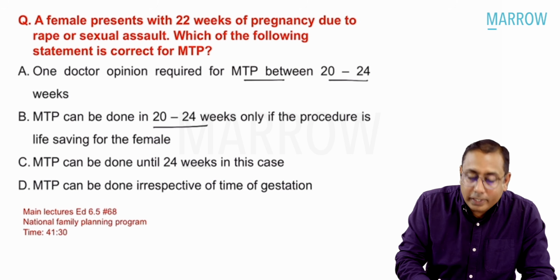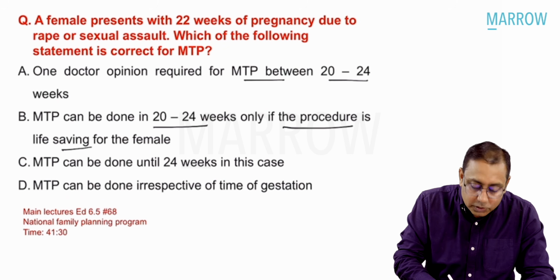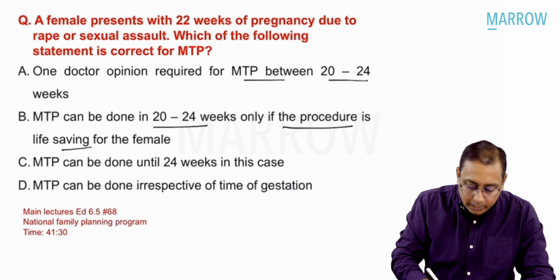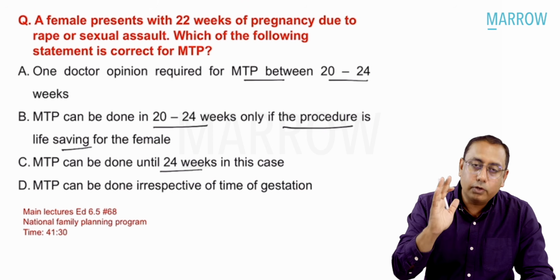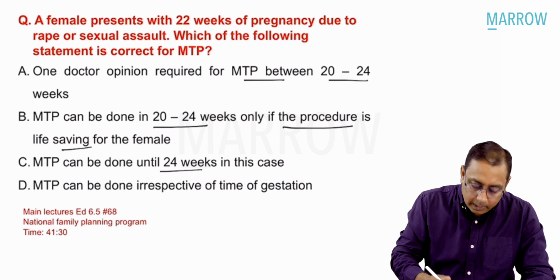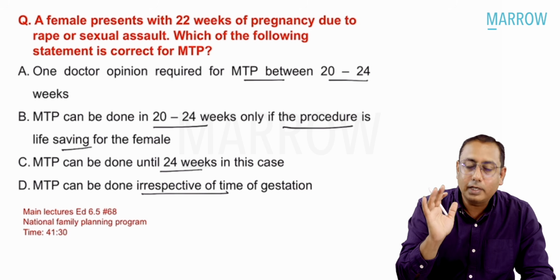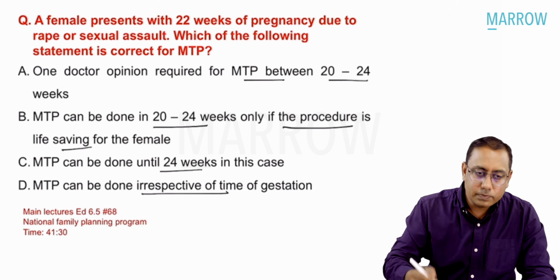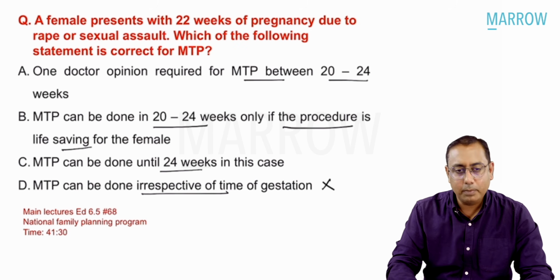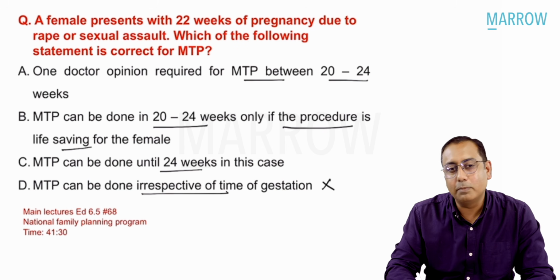MTP can be done in 20 to 24 weeks only if the procedure is life-saving to the female. MTP can be done till 24 weeks in this case. MTP can be done irrespective of the time of gestation. So one thing is very clear, this is not the correct answer. MTP cannot be done irrespective of the time of gestation.